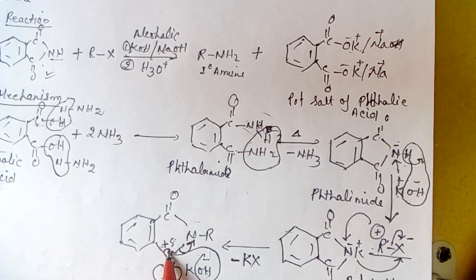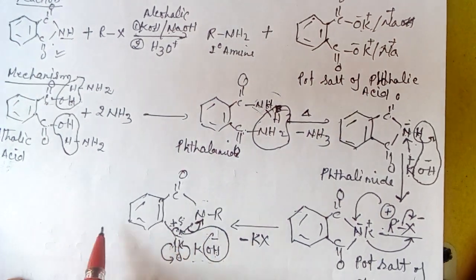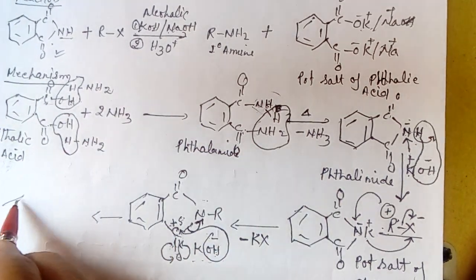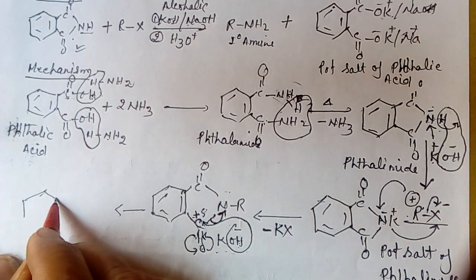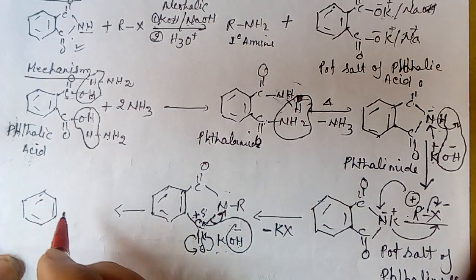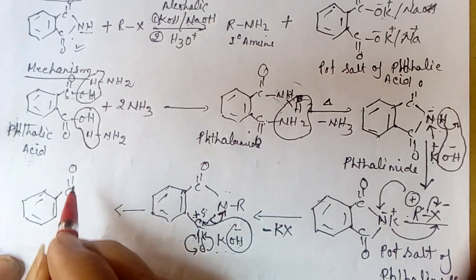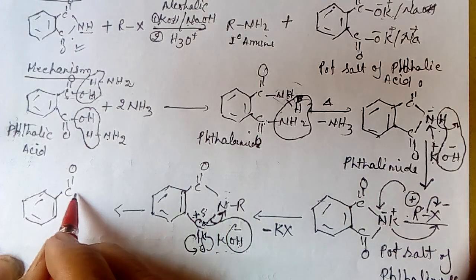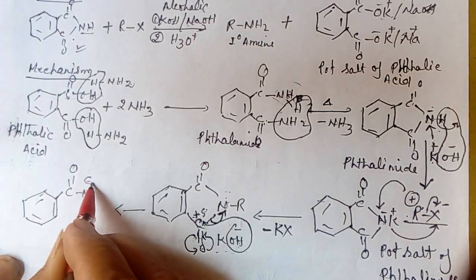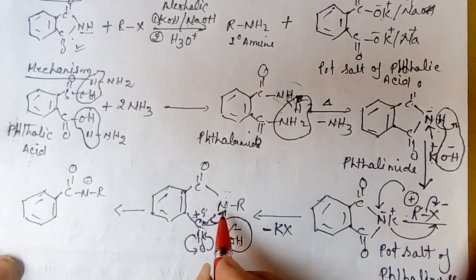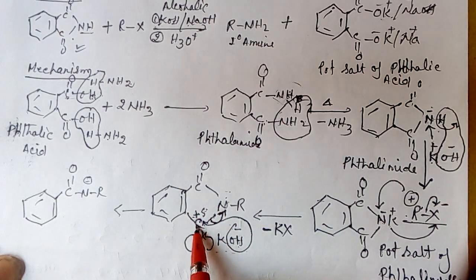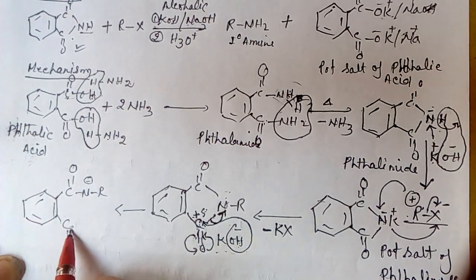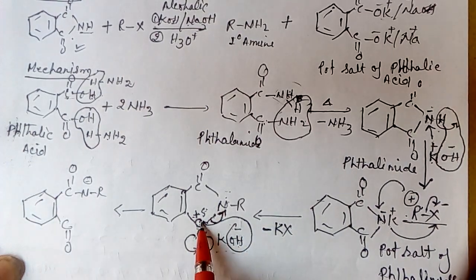Now the next compound that is formed is C double bond O and NH. This bond breaks from here and N gets a negative charge, and R is attached to this. And what happened to this carbon? This carbon gets a double bond, and this OH group attacks this carbon, and OH is attached to this carbon.